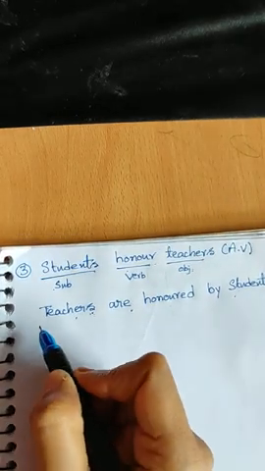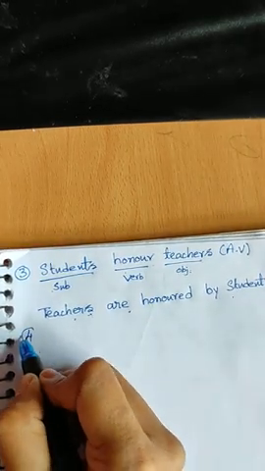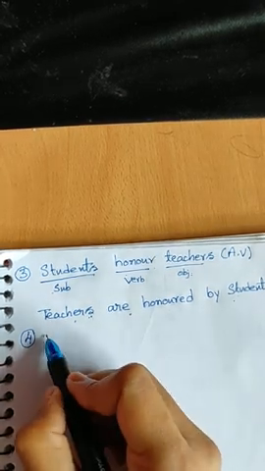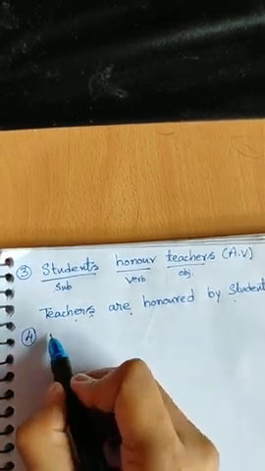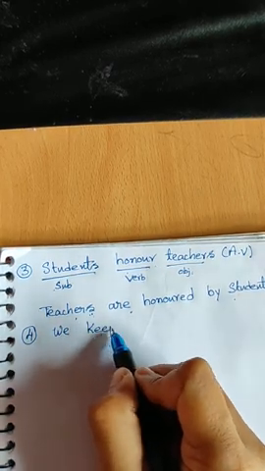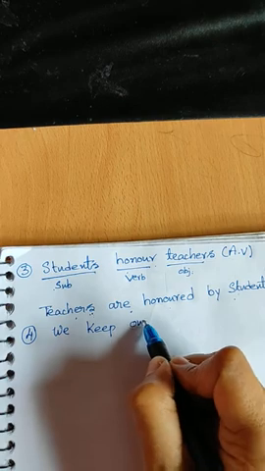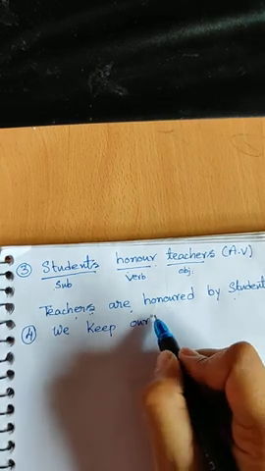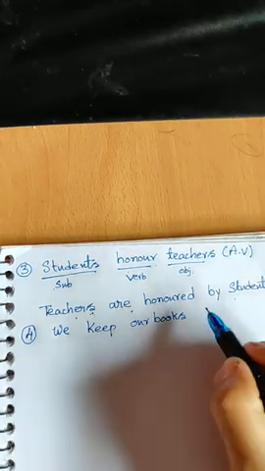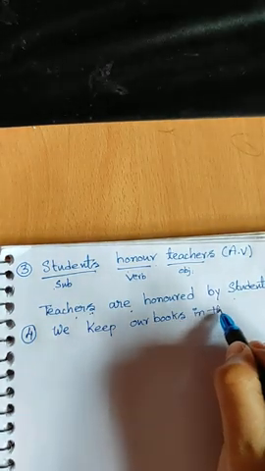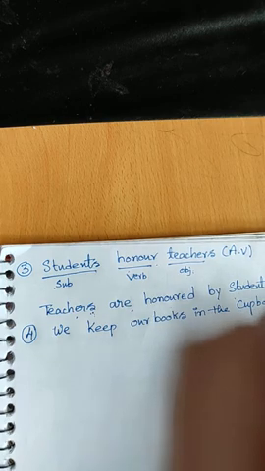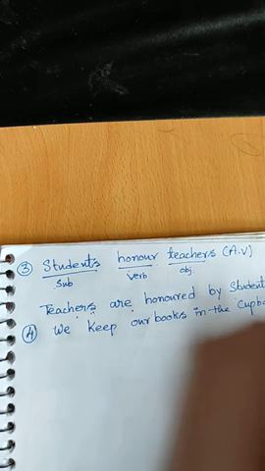Okay? If you want, I will explain one more example, or you can try. Okay? Next. We keep our books in the cupboard. This is active voice.